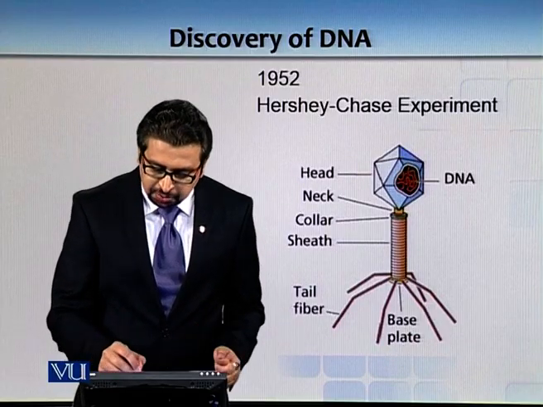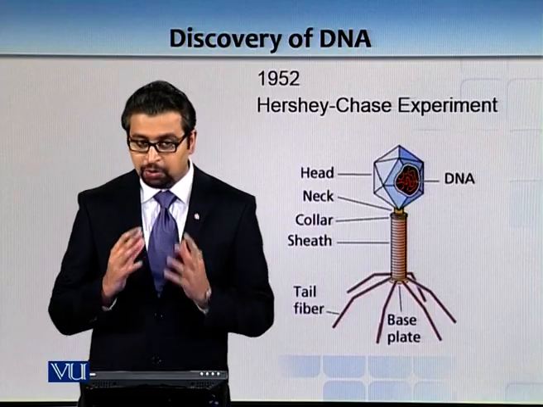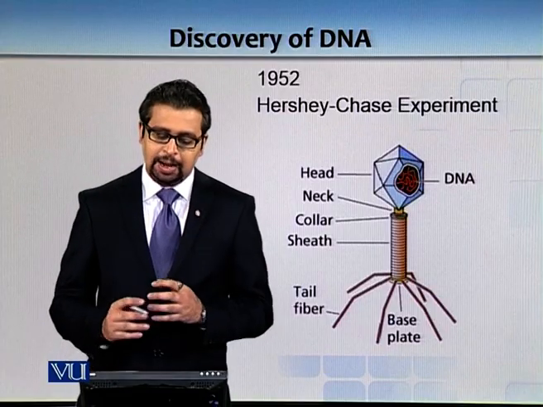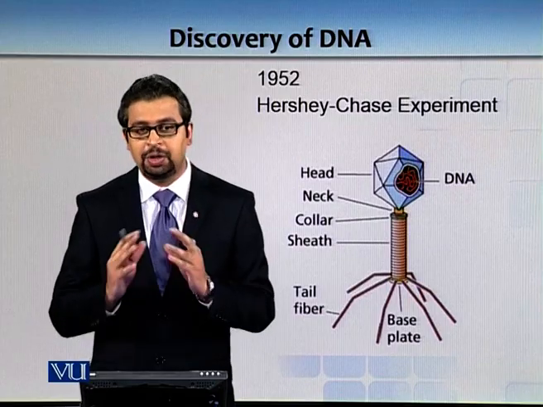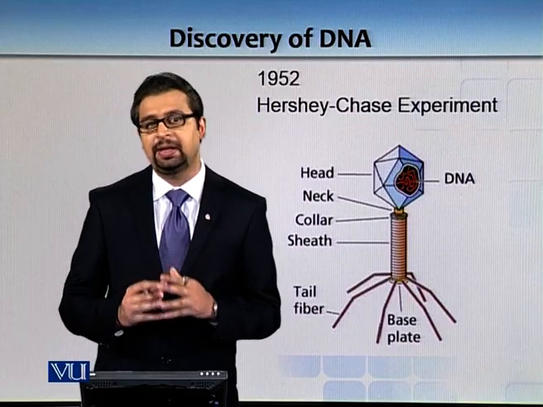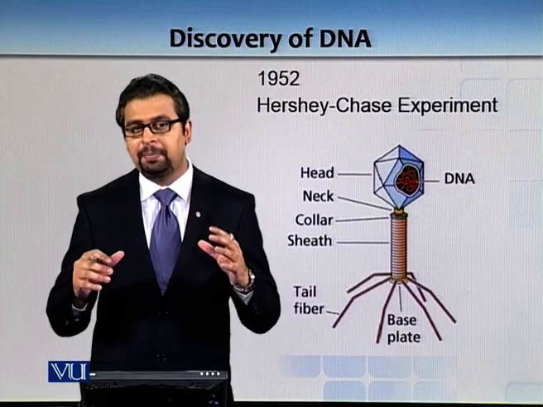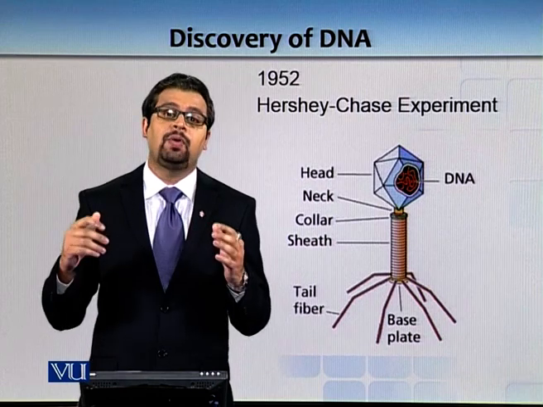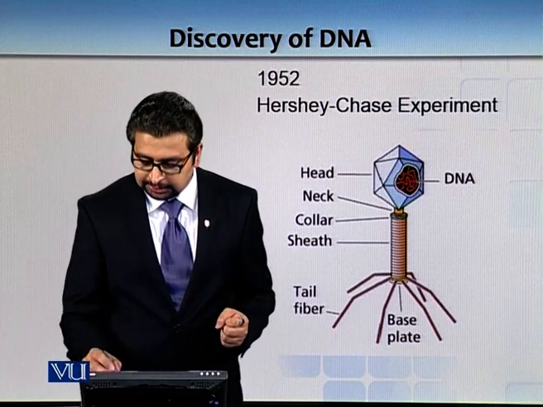On your screens, you can see a bacteriophage. So bacteriophage has an outer protein shell and the core is made up of DNA. And bacteriophage infects bacteria and survives inside it. So it needs bacteria for reproduction. So the evidence would be: which thing does this virus leave outside, and which thing goes inside the bacteria so that it can reproduce? Let's see what they did.